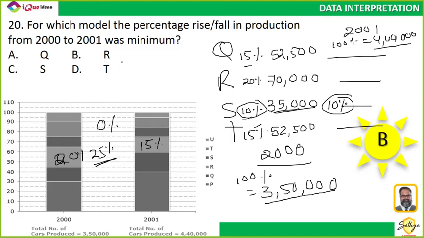They are asking for minimum change. 0 is the smaller change, right? Minimum 0 is the least change because both rise and fall have to be taken. So if you only compare percentages, S will be your answer.